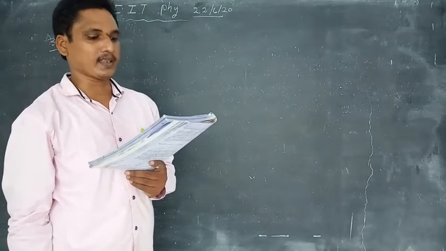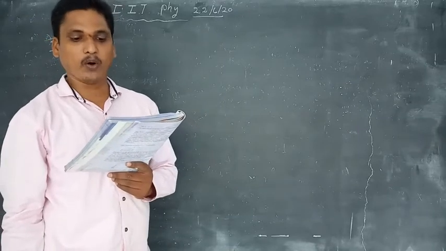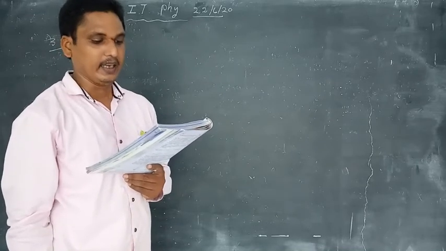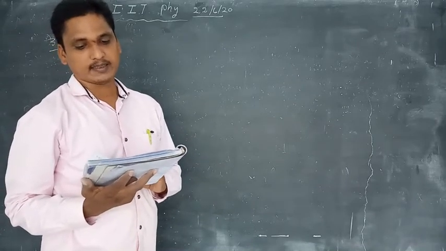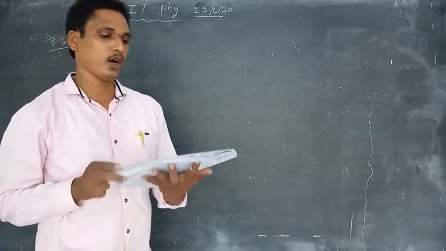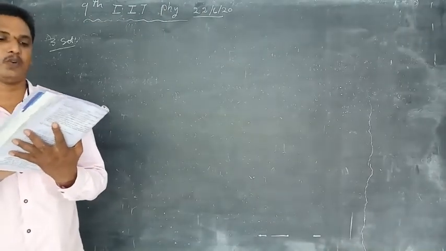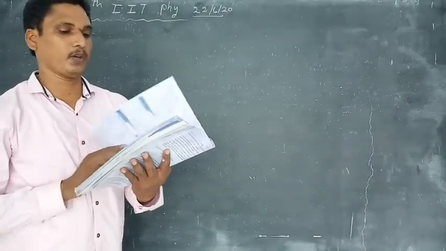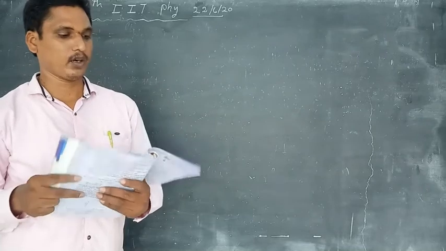A shell of mass 40 kg moving with a velocity of 80 meter per second explodes and bursts into two fragments of masses 32 kg and 8 kg. If the latter comes to rest, find the velocity of the former. So one of the parts comes to rest and the remaining part moves with a velocity. We will find out the moving velocity of that part. Okay, third problem.